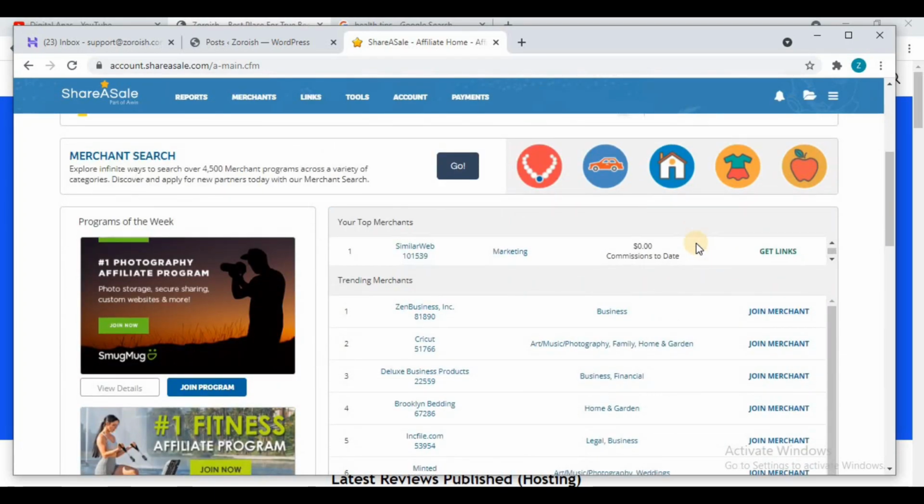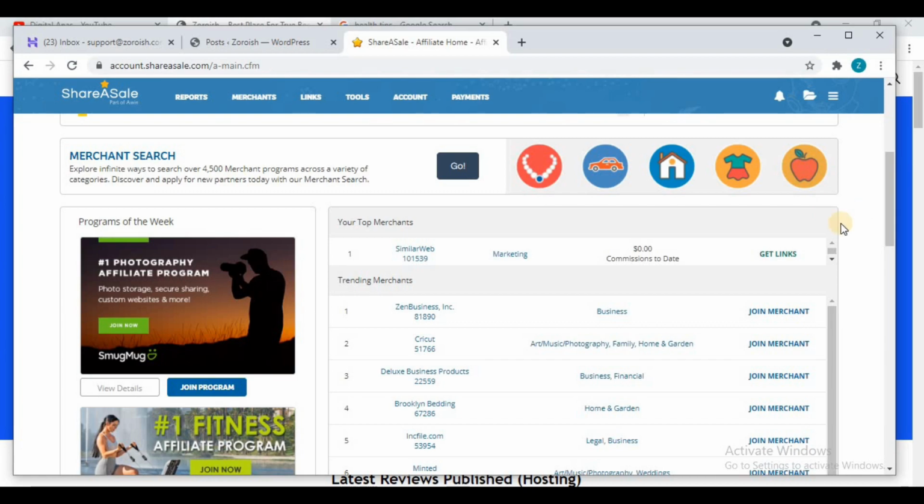As soon as I got approval of ShareSale, I applied for SimilarWeb. And as you can see the result, I have got its approval, the SimilarWeb affiliate program, which is my favorite because it pays you $10 for a free sign up, and for a trial sign up they pay you $50 commission. So it is one of the highest paying CPA commissions, and one of the best CPA offers, and luckily it is my favorite CPA offer.